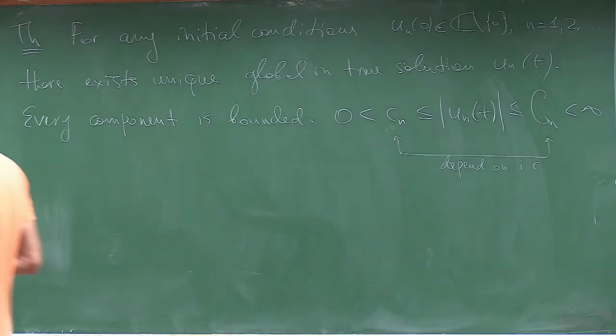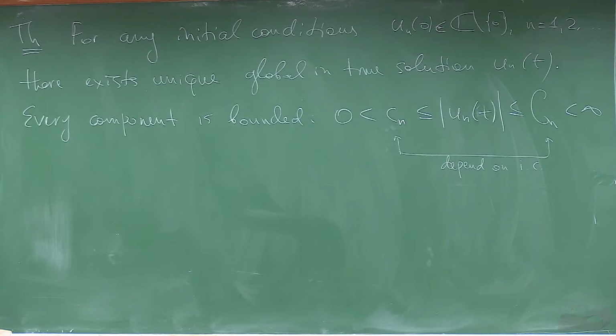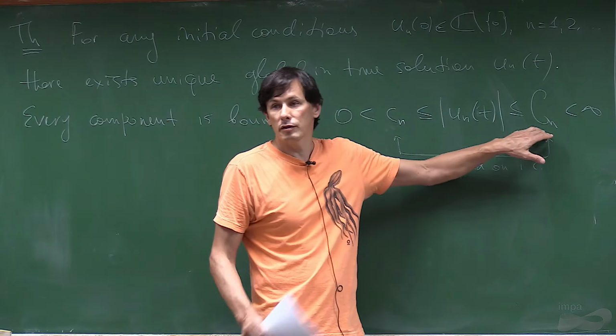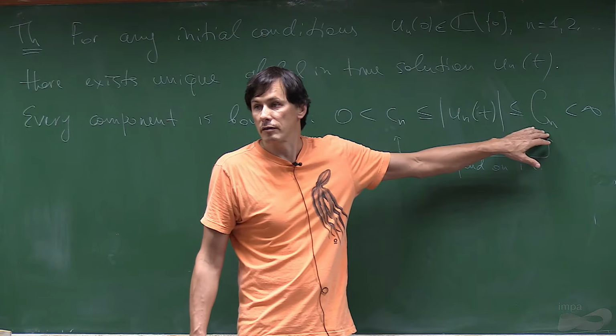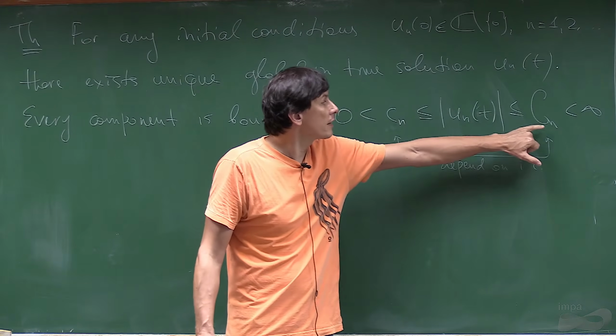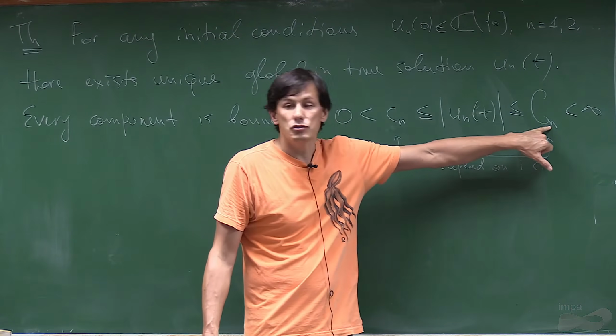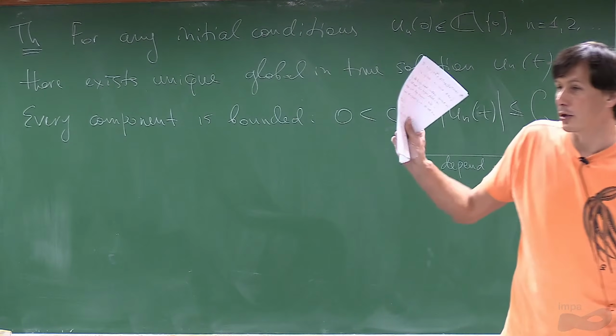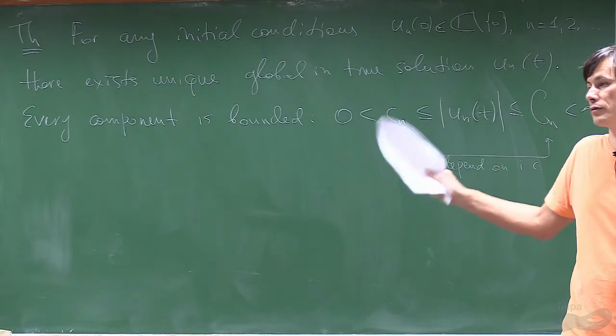But capital N can go to infinity if n goes to infinity. There is no capital N. Or capital C. Yeah, capital C. No, they depend on the initial condition, and I'm not claiming anything as n goes to infinity, of course. And moreover, I'm just telling that every single component is bounded.